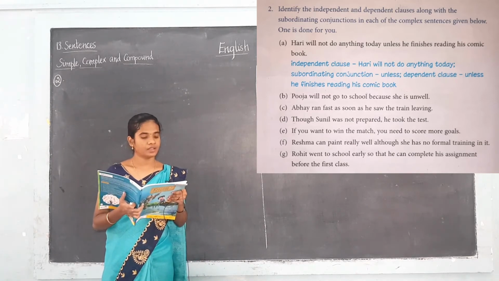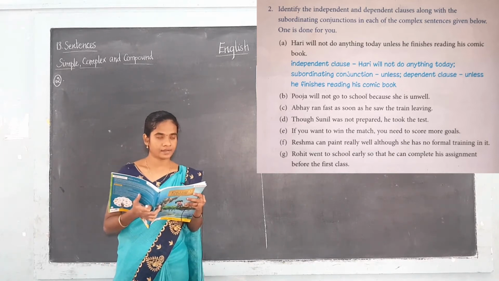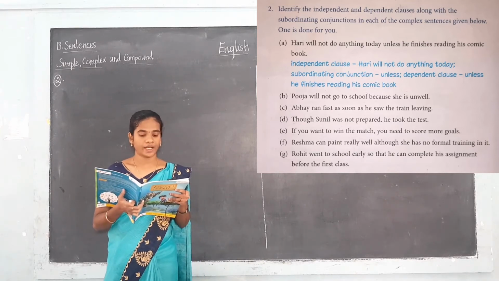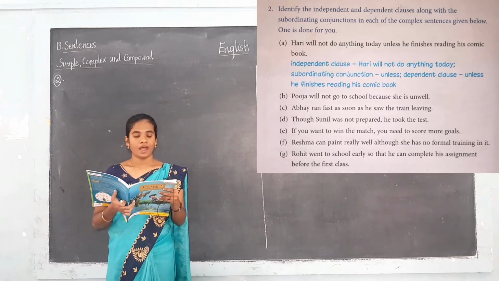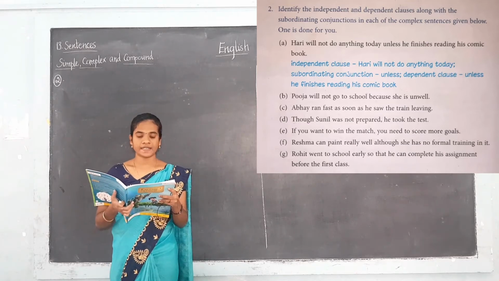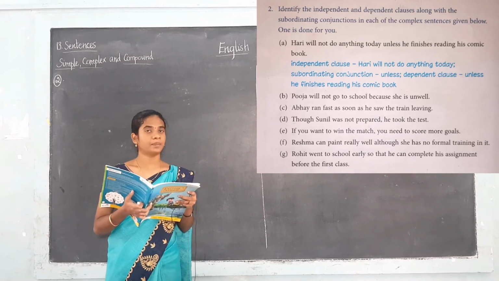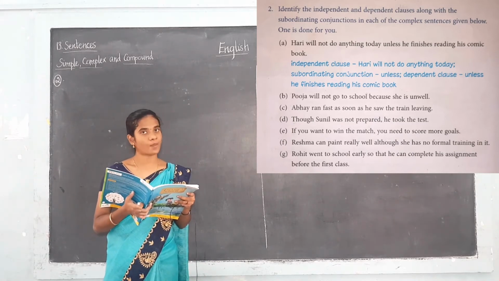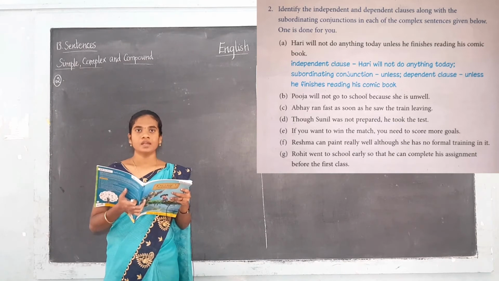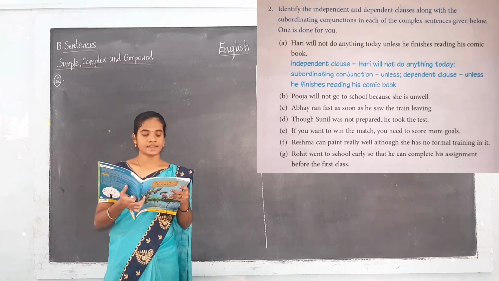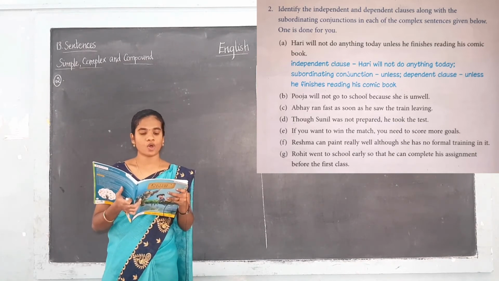What is the independent clause here? Hari will not do anything today. And the subordinating conjunction? Unless. And the dependent clause? The dependent clause always starts with the subordinating conjunction, so it is unless he finishes reading his comic book.